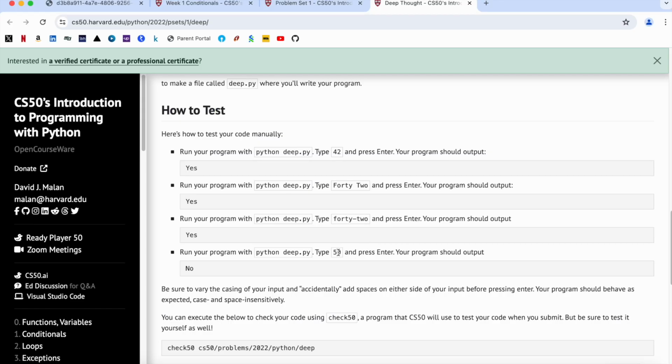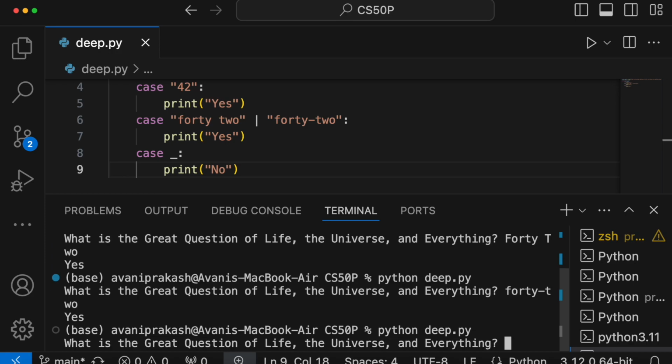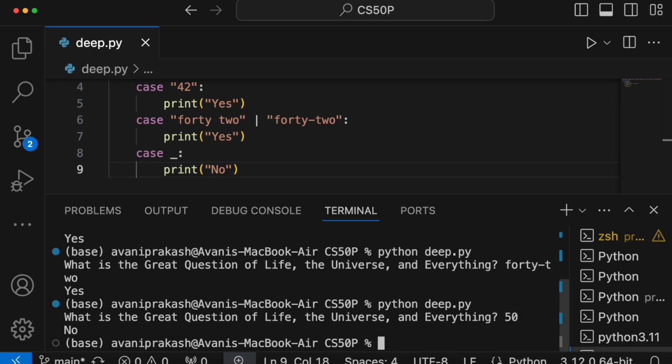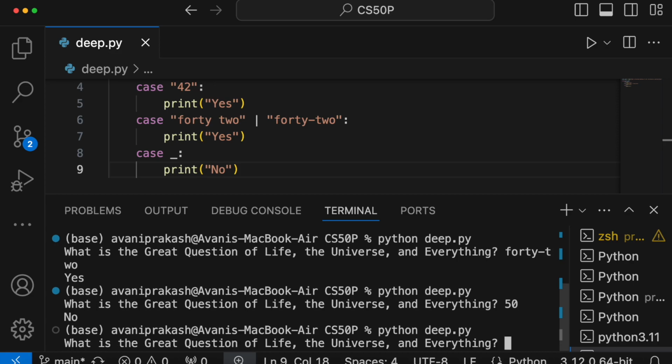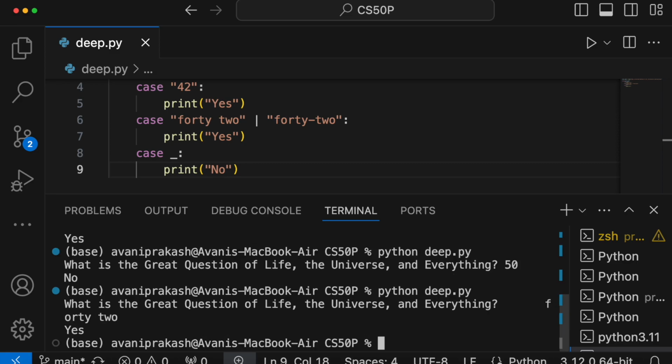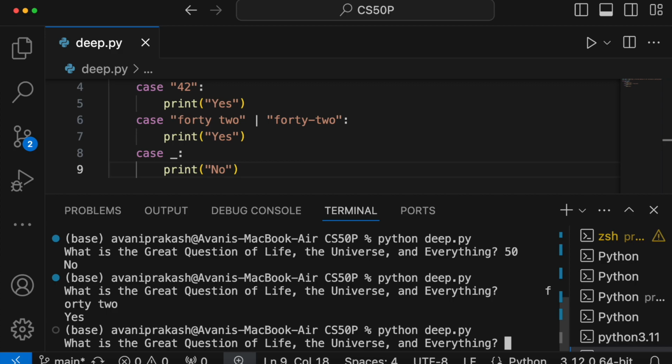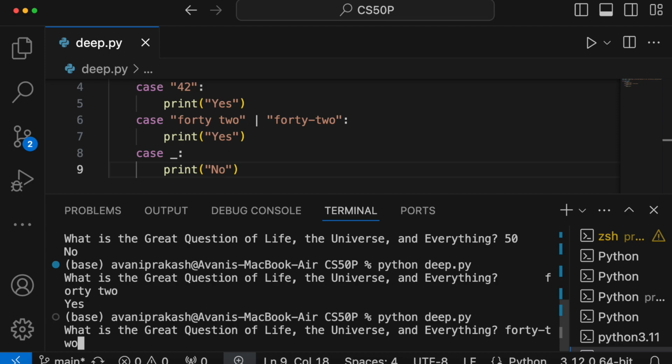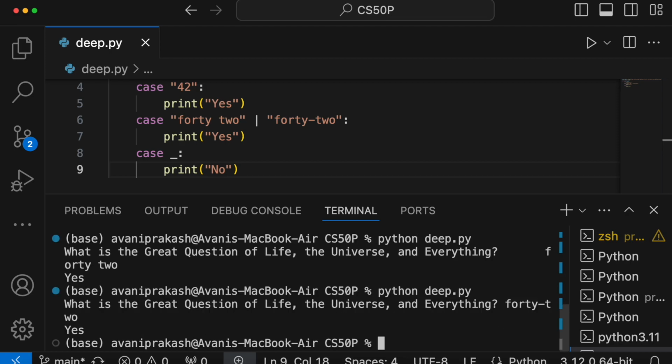The last one is 50 in numerals. It is saying no. Let us check with some spaces. Let me put a tab here and 42, yes. One more time, this time I am going to put some space at the end, 42 and a tab, yes.